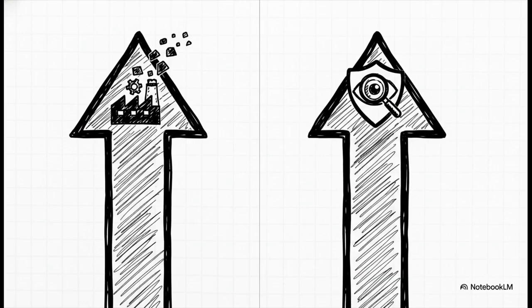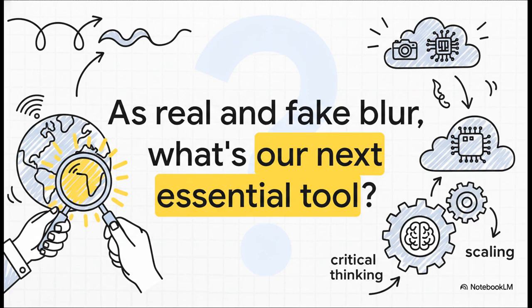Our skills in detection have to get better just as fast as the technology for deception. And that kind of leaves us with this one big question. We have tools for access, and we're starting to build some pretty clever tools for detection. But as that line between real and fake gets blurrier and blurrier, what's the next tool we're all going to need? Maybe the most important tool of all is our own critical thinking. The real challenge is, how do we get better at using it?